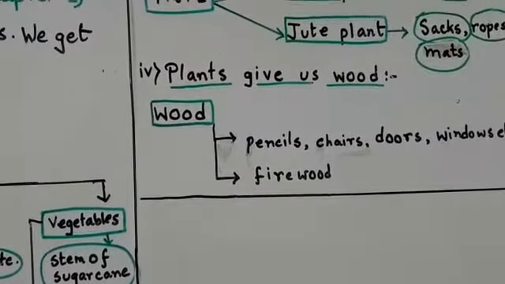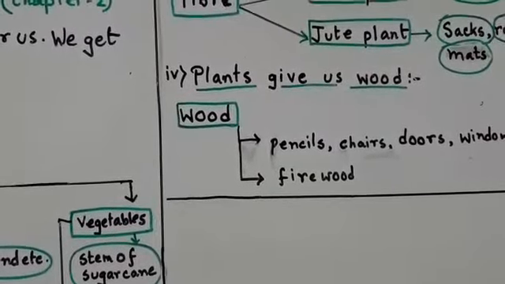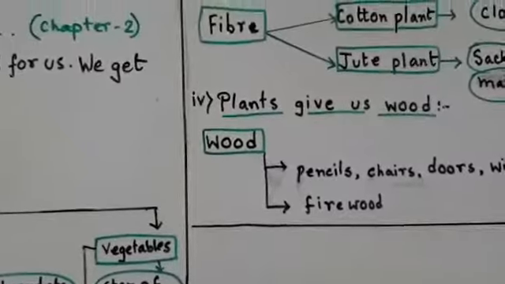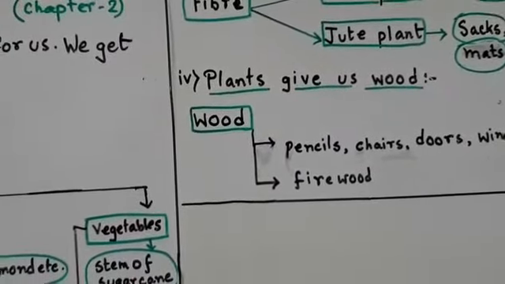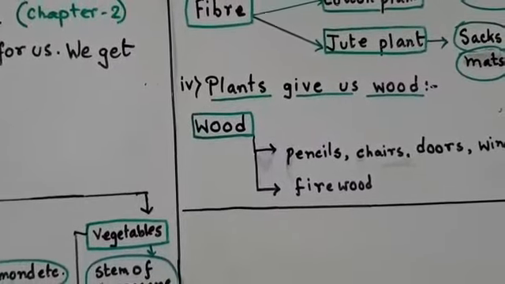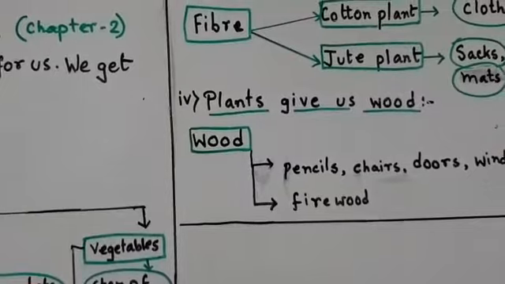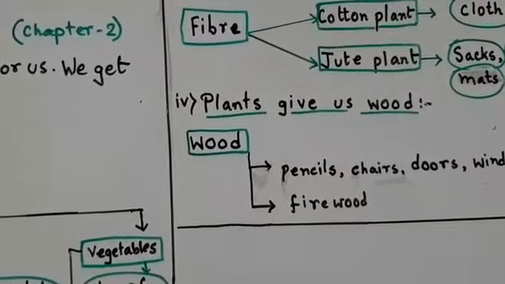The firewood. Firewood is also a new term to you. What is this firewood? In earlier days, there was no gas, no induction, no microwaves. So people used to cook with the help of firewood that they got from the plant.